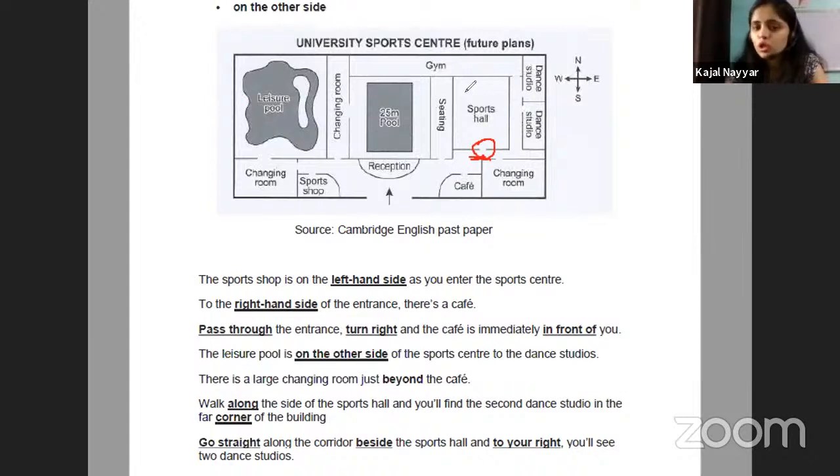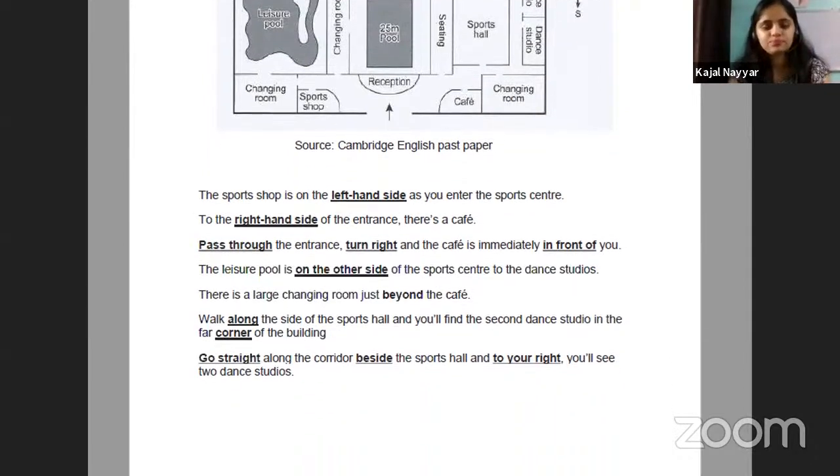So there is a sports hall, and this point will be the entrance to the sports hall. Of course, if they are saying that you are walking in this direction and they say enter this room, you won't be able to enter by this point because there is no door located on this wall. The door was on this wall. So these are some of the points that you would be able to identify.